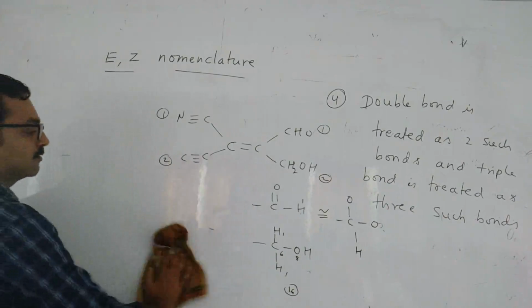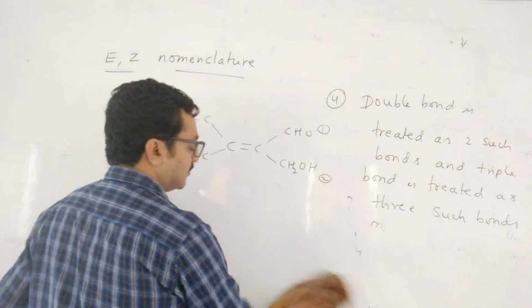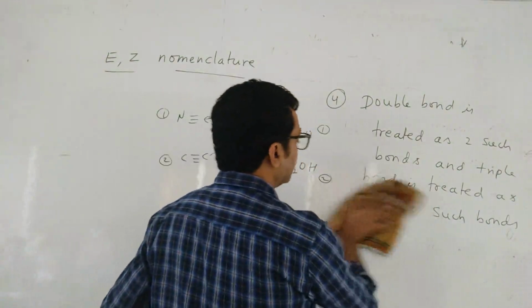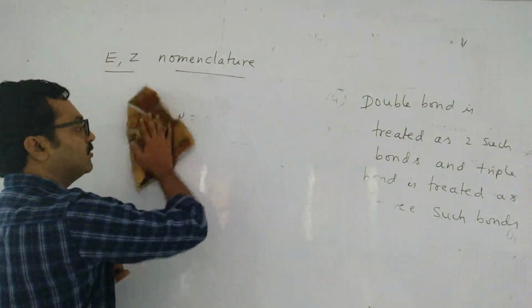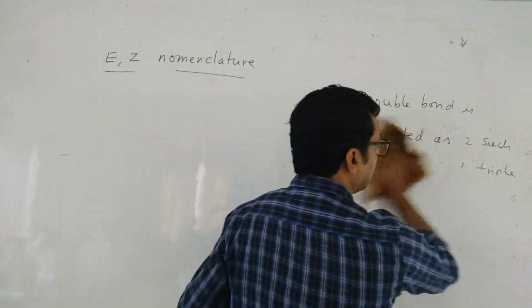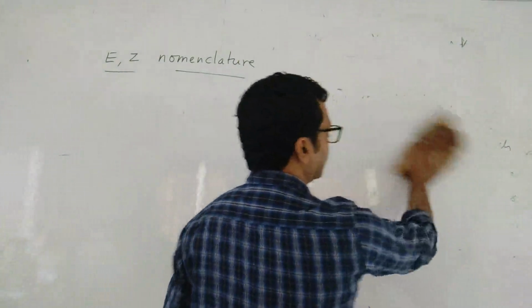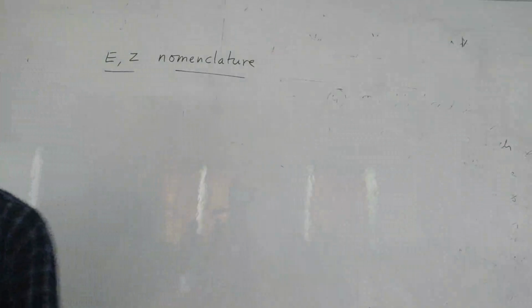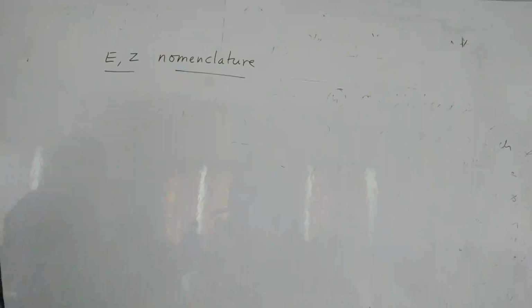Next. After giving these priorities, what do you have to check? If both the priority groups are on the same side, then that is the Z isomer, and if both are on opposite sides, then that is the E isomer. So like that you have to say. I will give some examples.